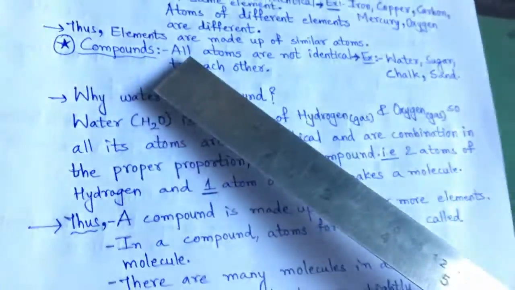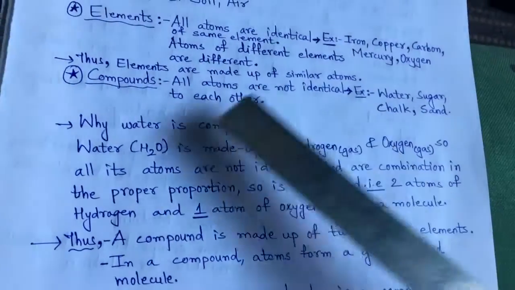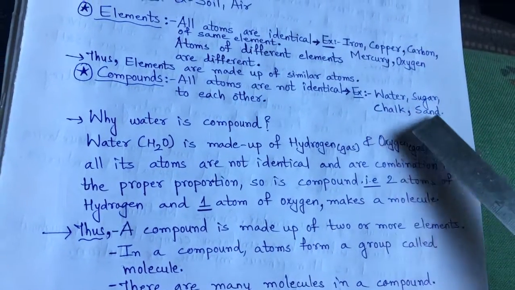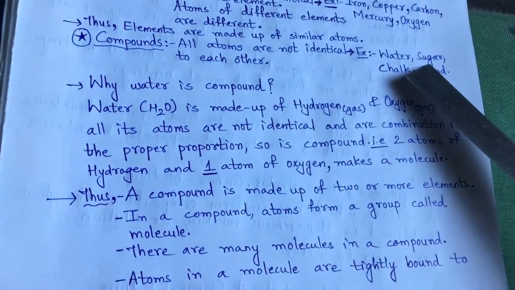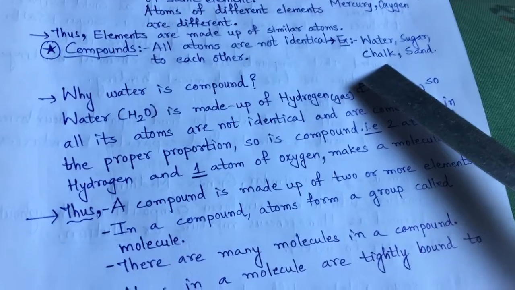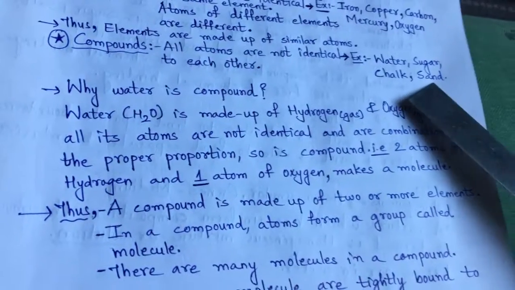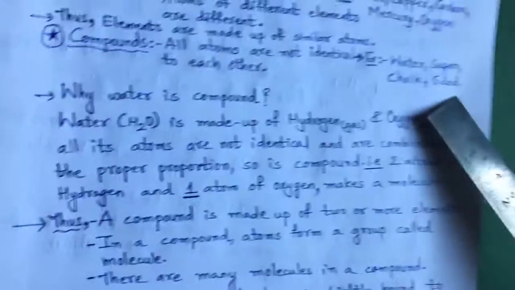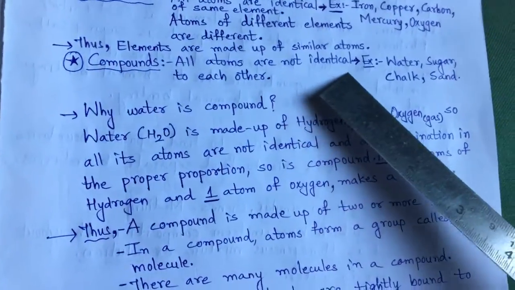In compounds, we can't say that all atoms are similar. Atoms are not identical to each other. If I consider the examples of water, sugar, chalk, and sand, we know that water is made up of hydrogen and oxygen, sugar is composed of carbon, hydrogen, and oxygen, chalk is composed of calcium, carbon, and oxygen, right? Sand is composed of dust particles, silicon, quartz. So these are not similar in all means. They are a combination of different materials. So we can say compounds are not identical.